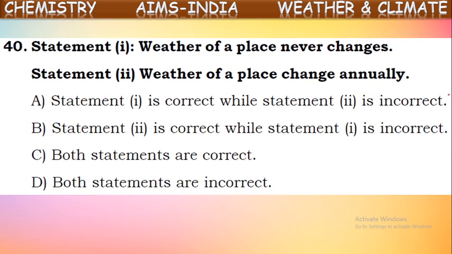Next question. Statement 1: weather of a place never changes. Statement 2: weather of a place changes seasonally or annually. Which is the correct statement here? Definitely one will be wrong, because in one it is given that it never changes, and in the other it is given that it changes. What about weather first of all? Weather is the atmospheric condition at a particular place at a particular time.